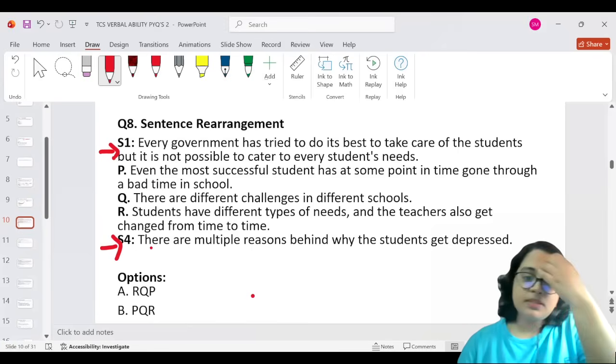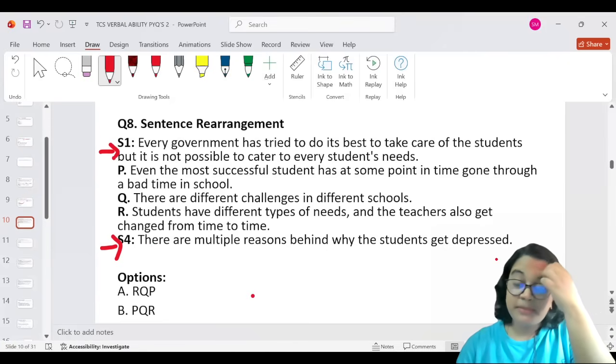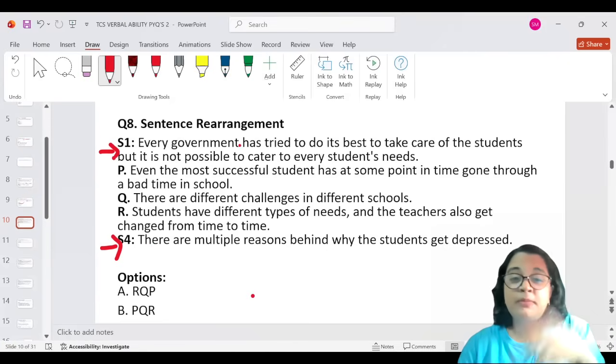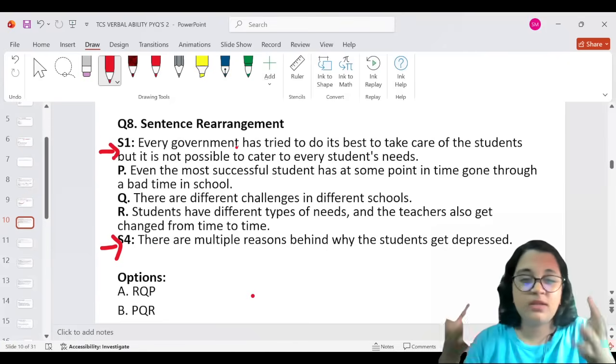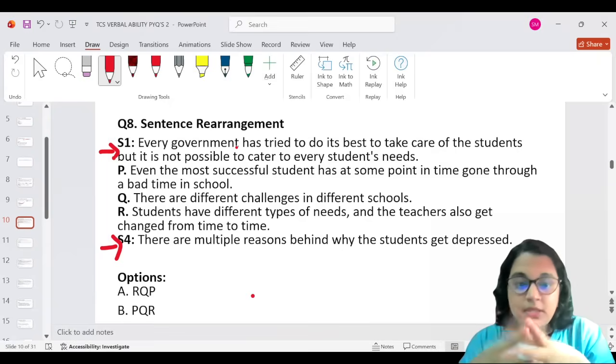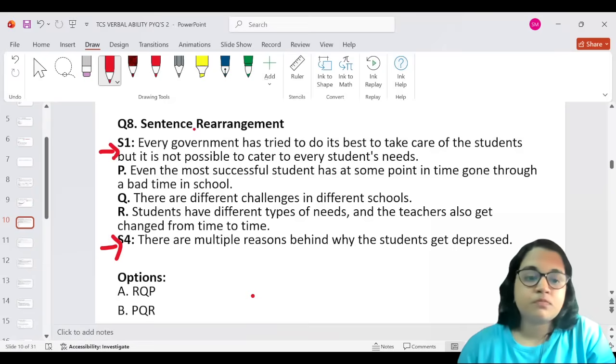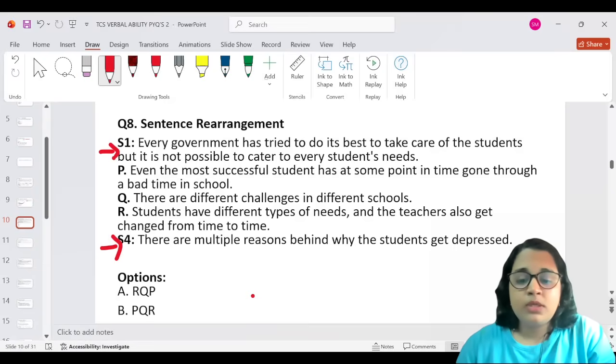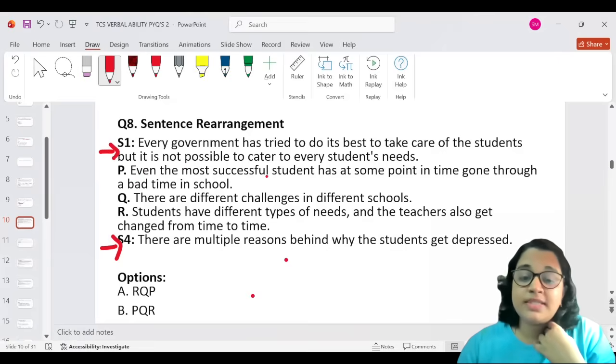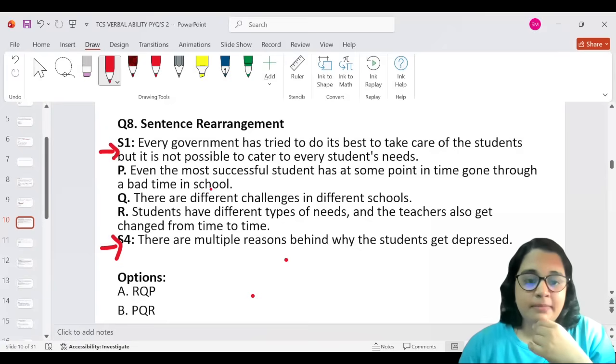The last sentence is: there are multiple reasons behind why students get depressed. So they are saying that the government can't try and do everything to satisfy students' needs, and the last sentence says there are multiple reasons why students get depressed. And what do the options have to say? Let's look at the options. Even the most successful student has at some point gone through a bad time in school.